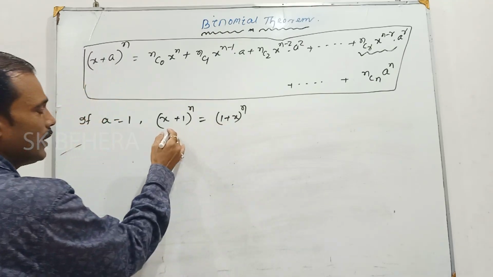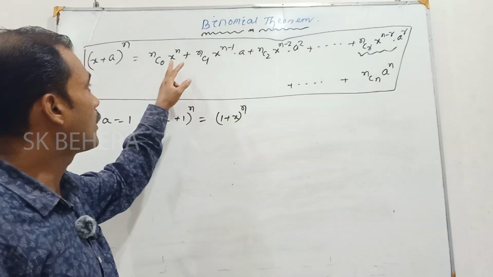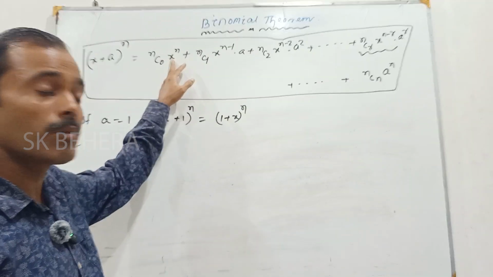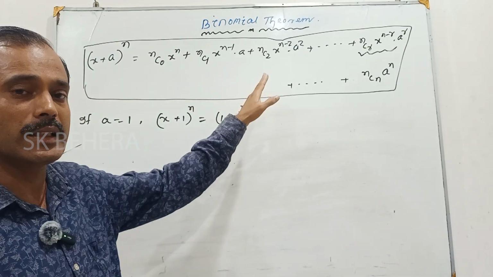We can write this in two ways: power of x in descending order, and power of x in ascending order.